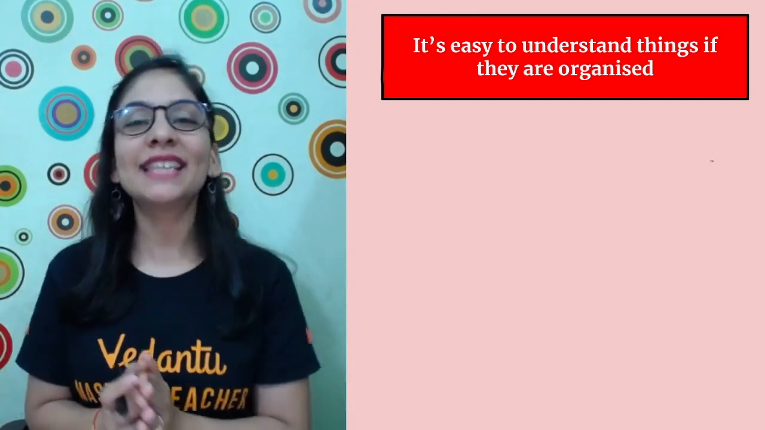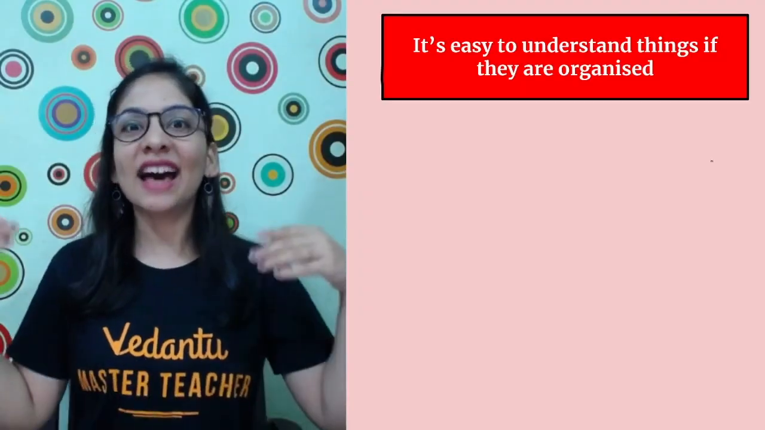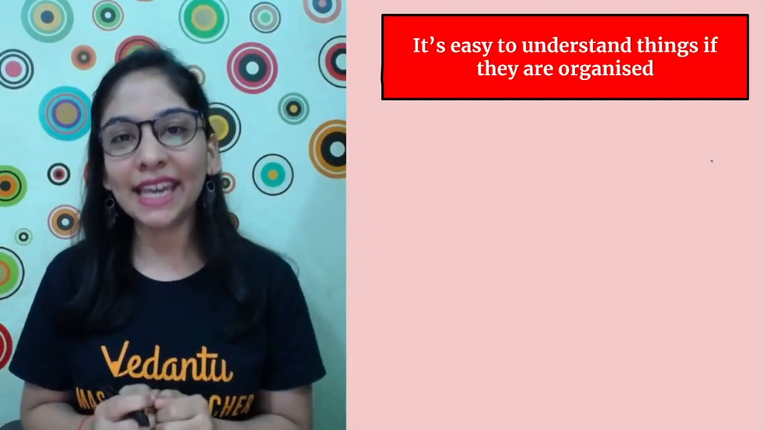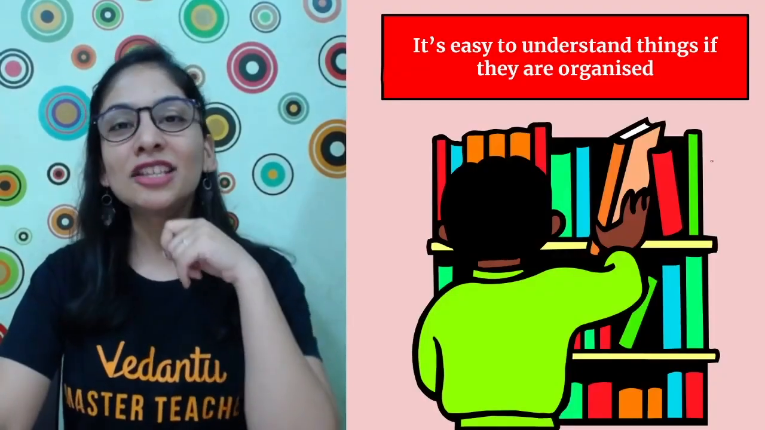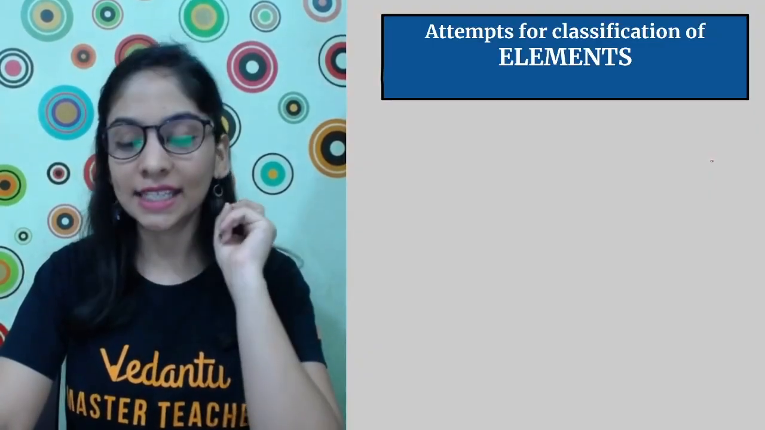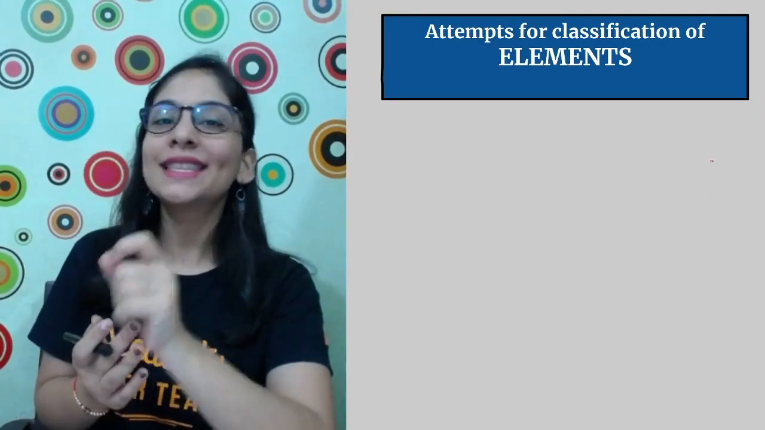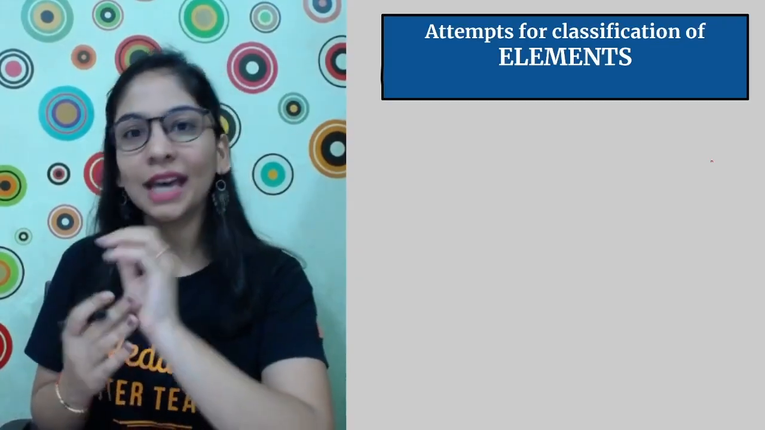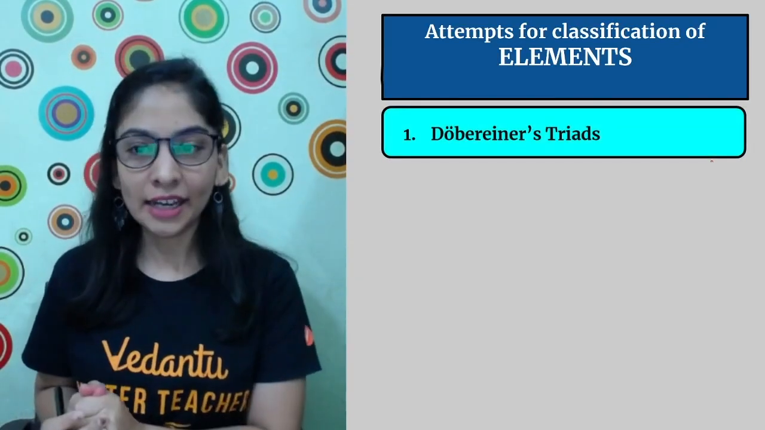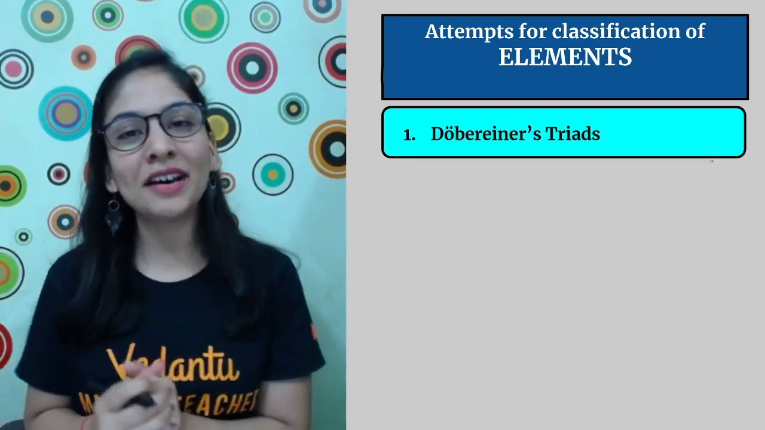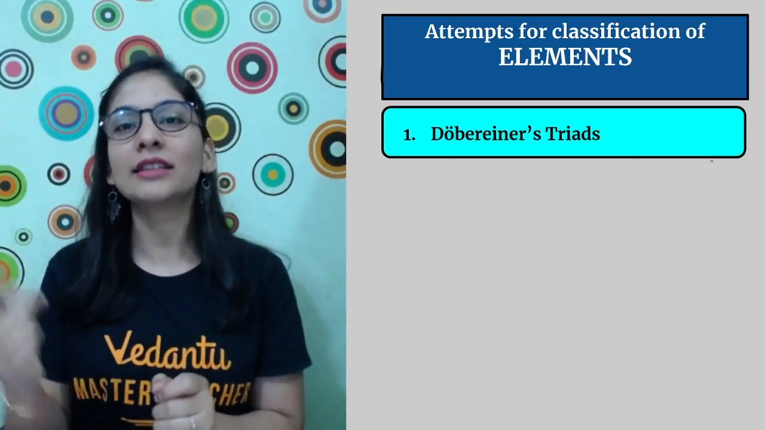So that's what scientists thought, as our life needs order, so do the elements. That's how that journey started, and let's talk about how they did it. First of all, who is the scientist who said that classification is needed? The name of that scientist is Dobereiner. Dobereiner gave a law called Dobereiner's law of Triads.